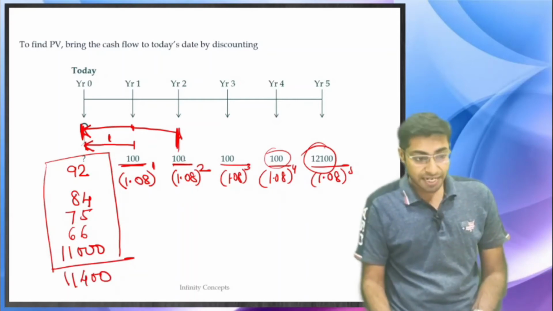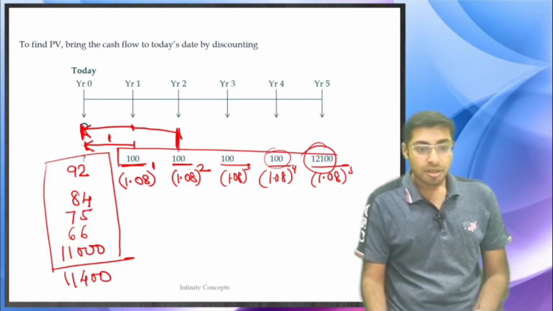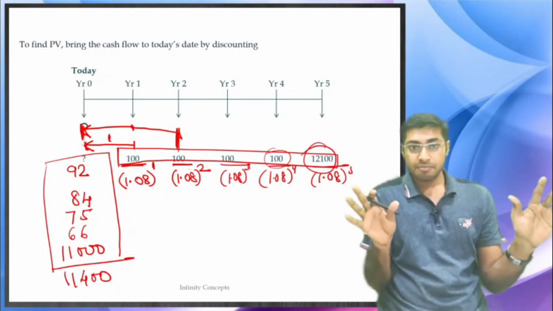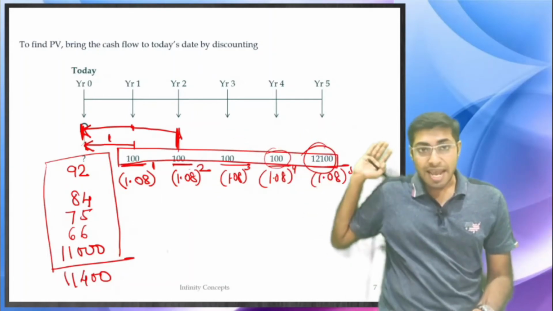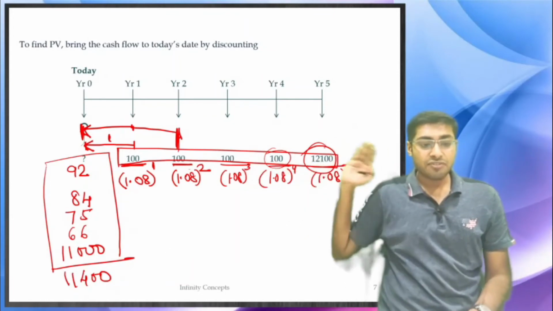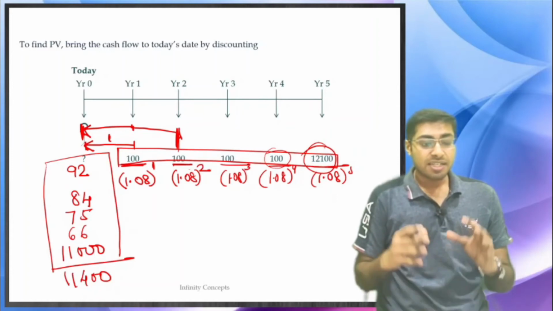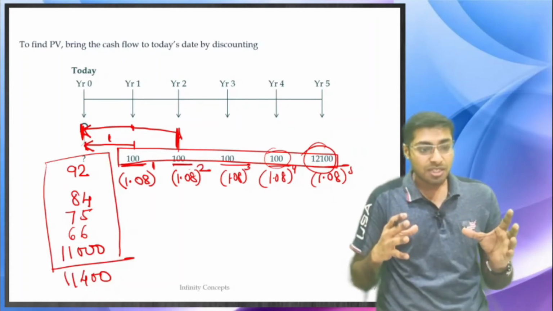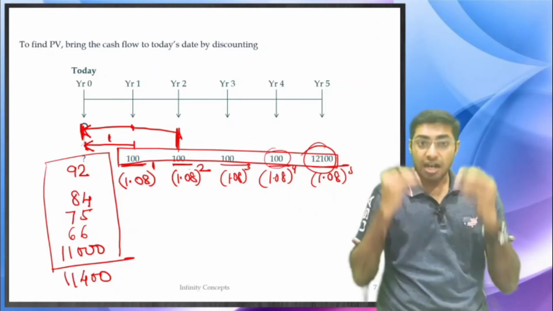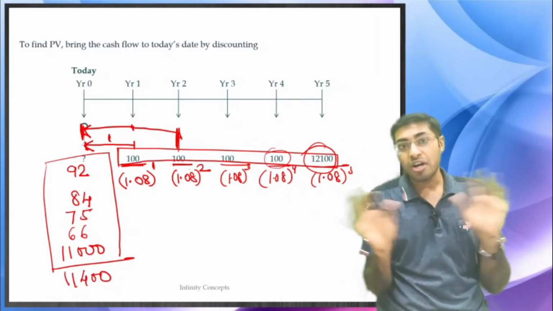See, you have technically got more amount when you are not discounting. The undiscounted cash flows that we can see over here are around 12,600. 12,600 is the undiscounted cash flows when you are not discounting it.